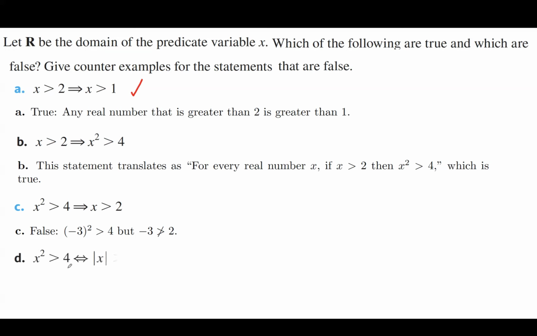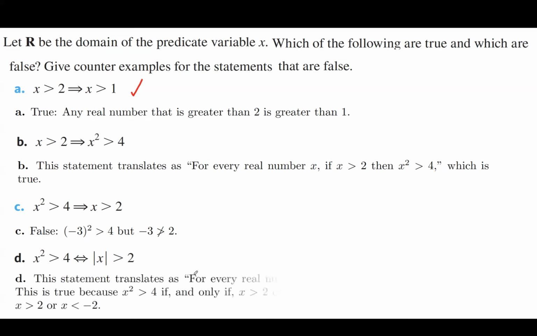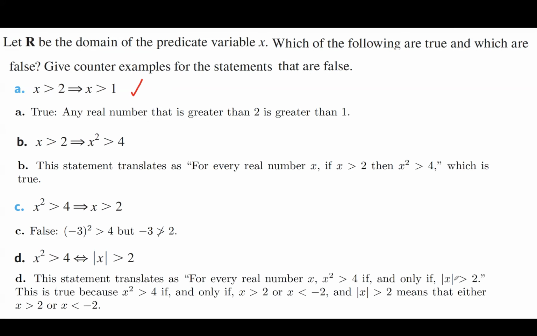D says x squared is more than 4 if and only if the absolute value of x is more than 2. This statement translates as, for every real number x, if the square of the number is more than 4, then you can conclude that the absolute value of x is more than 2, or if the absolute value of x is more than 2, you can conclude that the square of that number is more than 4. This is a true statement. We are going back to algebra. x squared is more than 4 means that x is more than 2, or x is less than -2, which translates into the absolute value of x being more than 2.